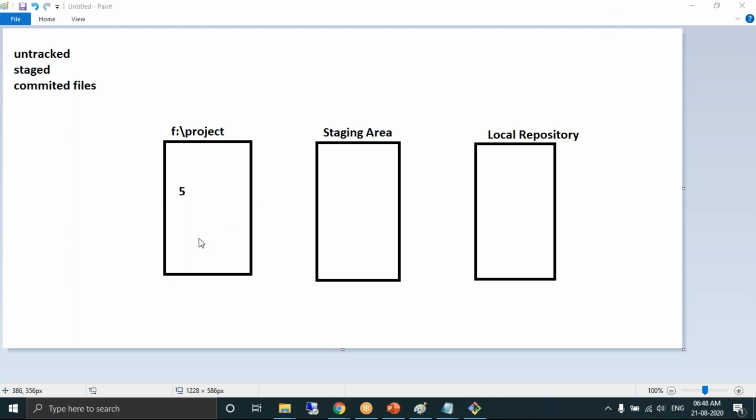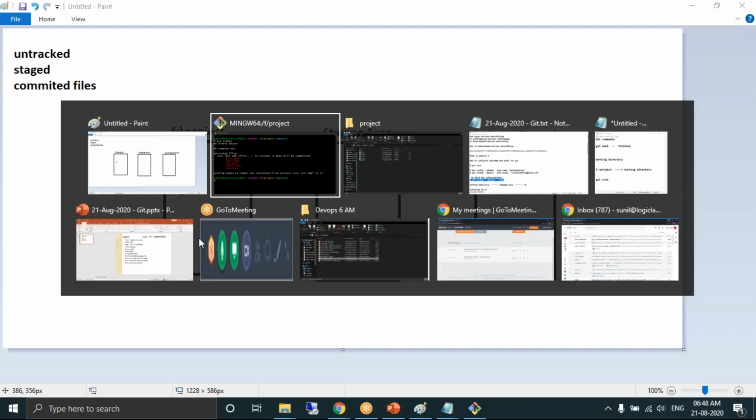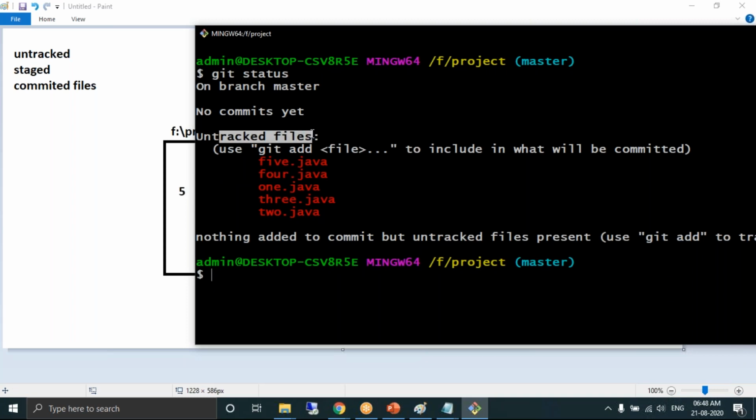This particular terminal is actually helping us out with the colors. So how do we differentiate if the terminal doesn't support color? Here you have a heading: Untracked files. That's it. Okay. Thank you, sir.